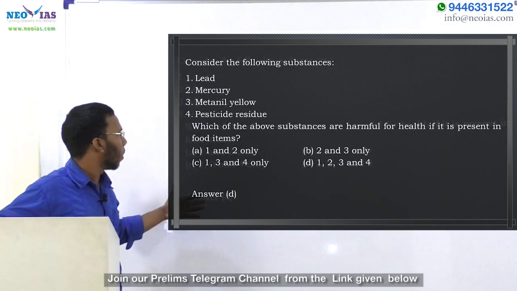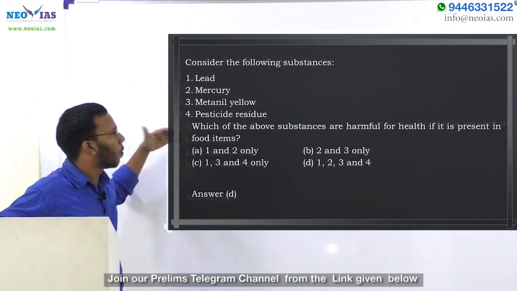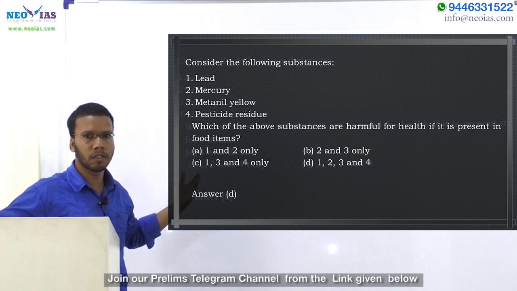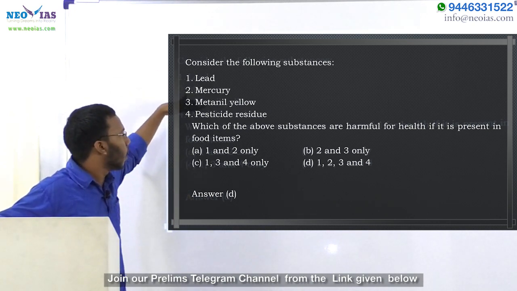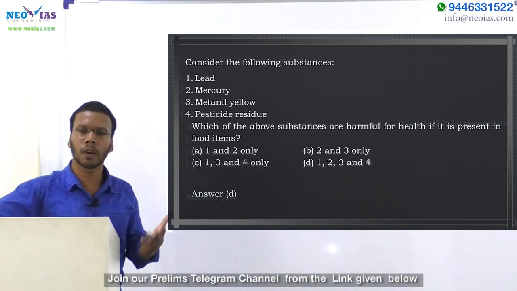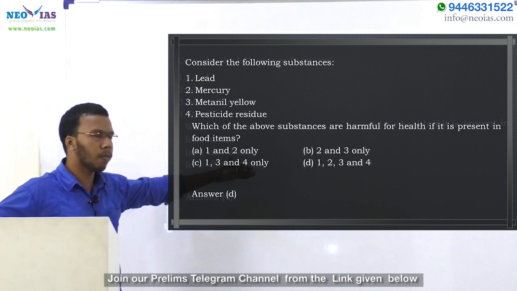So here our answer is D. All these are harmful for health if present in the food. That means lead, mercury, methanol yellow and pesticide residue, all these are toxic. So here our answer is D: 1, 2, 3 and 4.